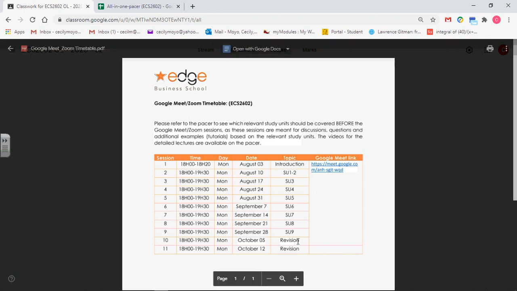Going on towards some study units, it might be a bit more taxing. You might need more effort in order to understand. But that is the layout. So that link that I gave you there on the stream, you can also access it here.